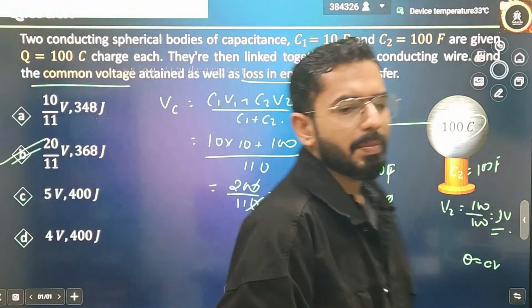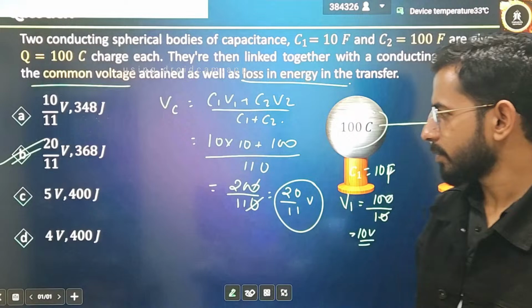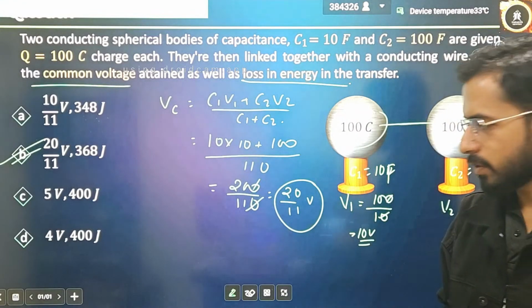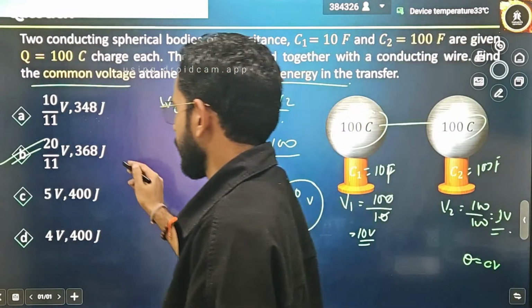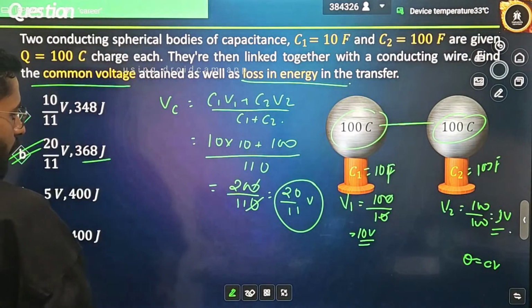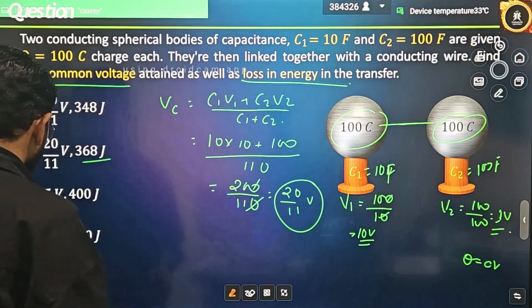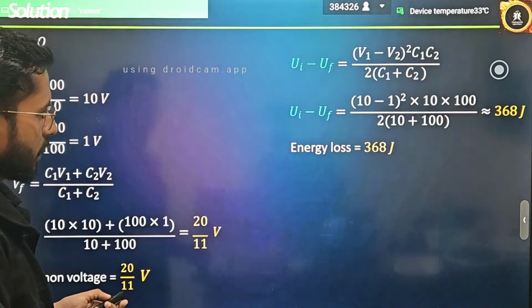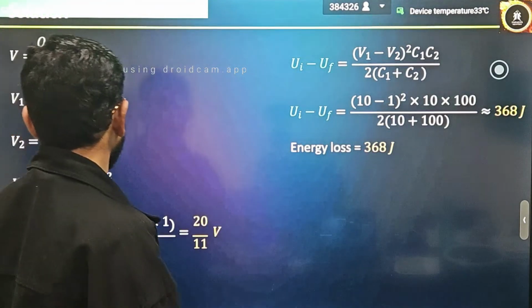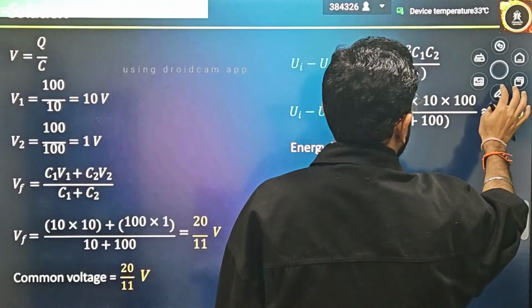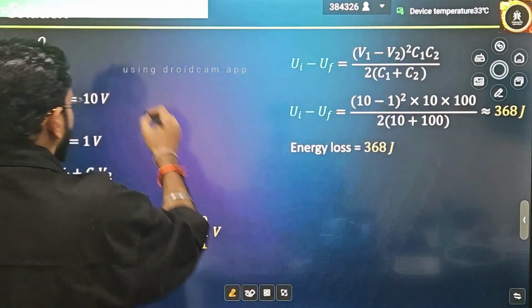Is it clear? But anyways, don't worry, we will be calculating the final result also, that is, the loss in energy that we are getting. For that, let's move to the next page. 20 by 11, remember this result. Let's try to write the initial energy.